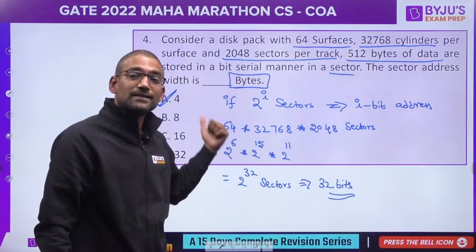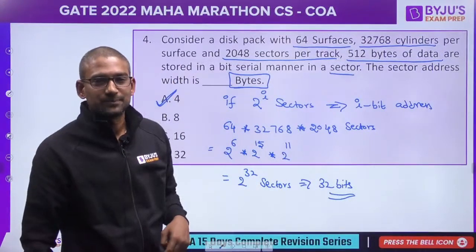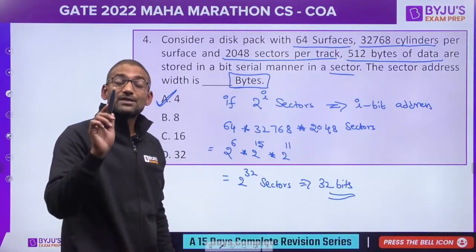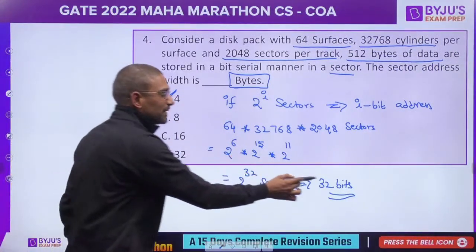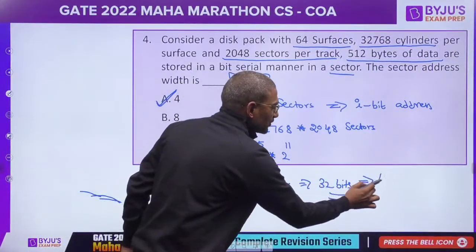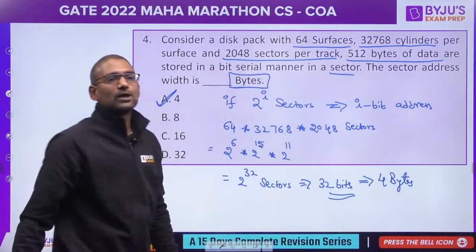And as it is an MCQ, there will be negative marking also. So you should read the question properly. As 32 bits means 4 bytes, the right answer would be 4, not 32.